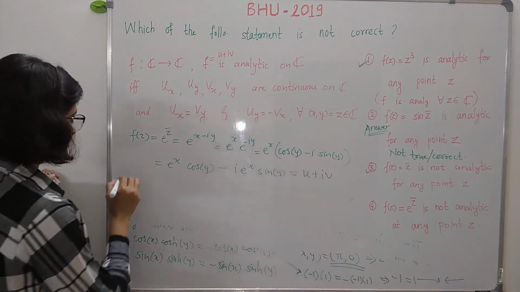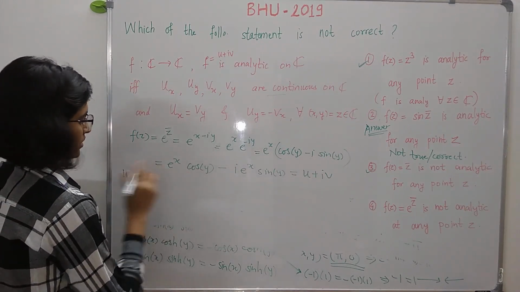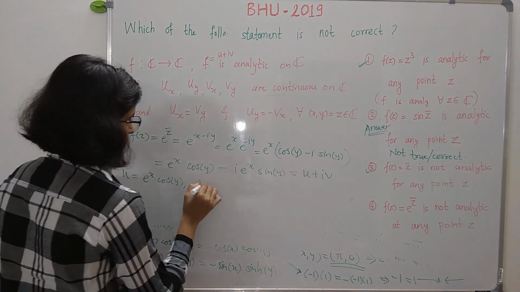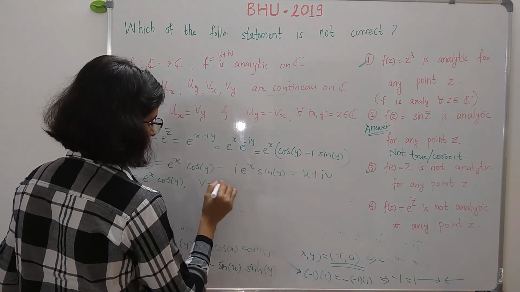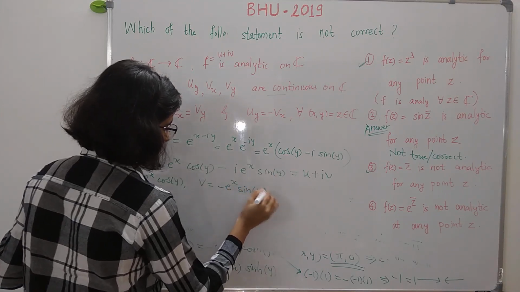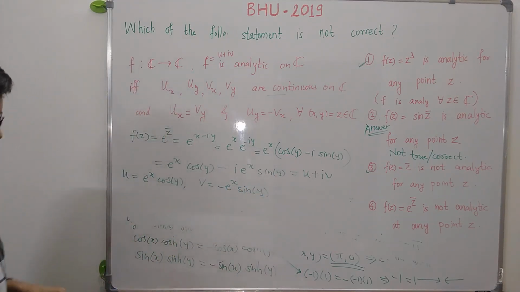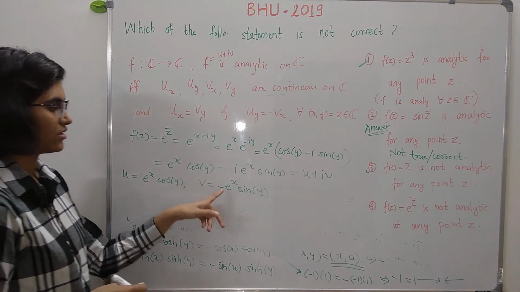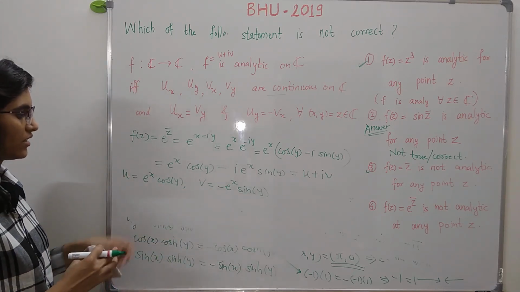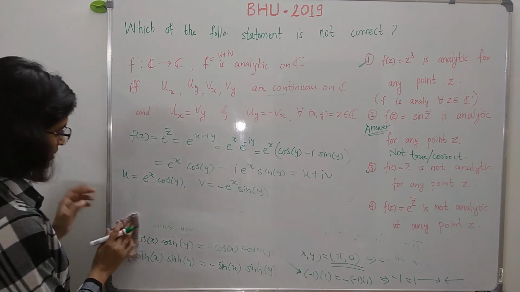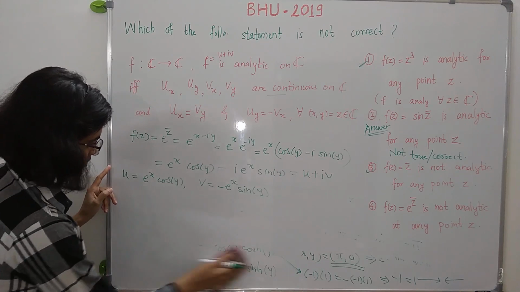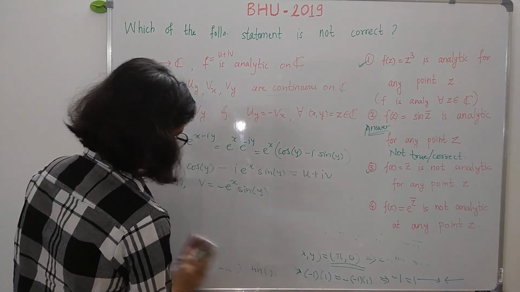Right. So compare this with u plus iv. Here u is equal to the real part, which is e raised to x into cos y. v is equal to the imaginary part, which is minus e raised to x into sin y. And e raised to x, cos y, and sin y are all continuous functions, and hence their product is also continuous, and therefore u and v are continuous. And let us find out the partial derivatives.